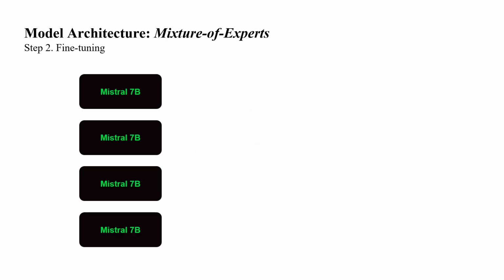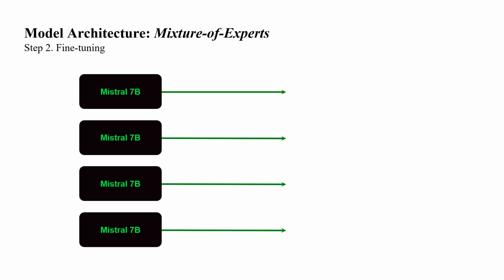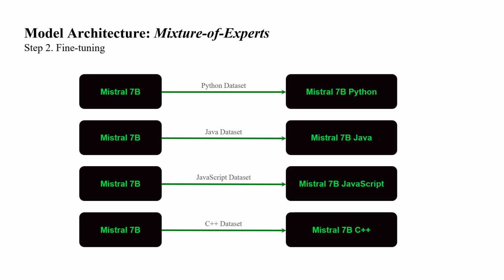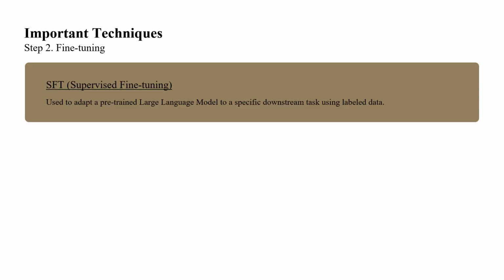So at the second step, we fine-tune the Mistral model based on a subset of our datasets, which contains one of the programming languages, and we iterate through all 4 languages. The purpose of this is to create 4 models that become experts in each of the languages. There are 3 techniques that play an important role during this step.